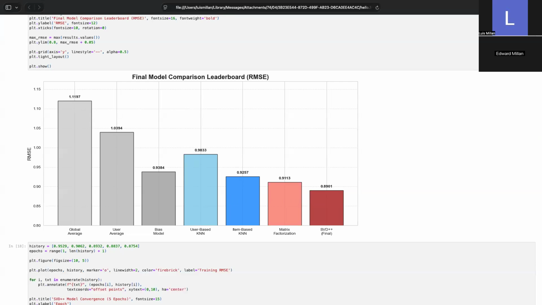This result proves that for sparse datasets like MovieLens, simply matching users based on ratings with k-nearest neighbors is insufficient. By using SVD++, we successfully incorporated implicit feedback, which is the user's viewing history, to build a richer user profile. This allowed us to improve upon the naive baseline by over 20%, providing a robust solution to the cold-start problem, which we identified at the start of our EDA.